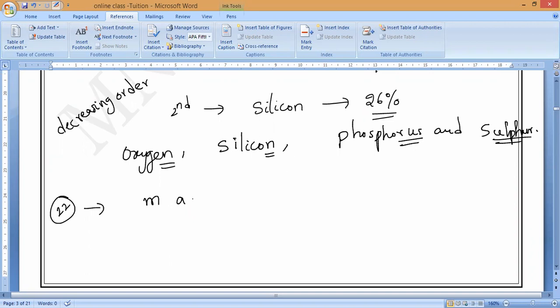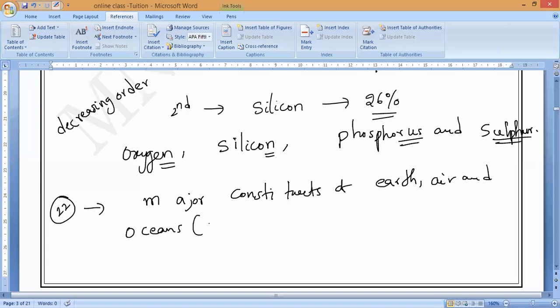The non-metals are the major constituents, not just inside the earth, but on the earth, of earth, air and ocean also. Ocean means water. Water is made up of hydrogen and oxygen.